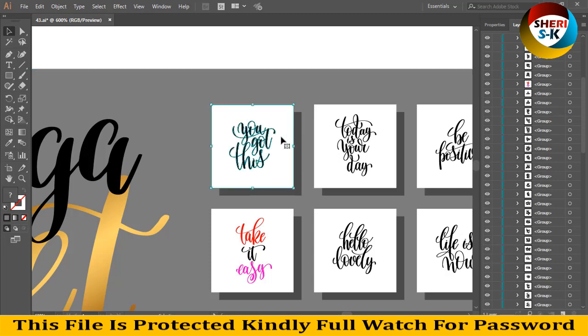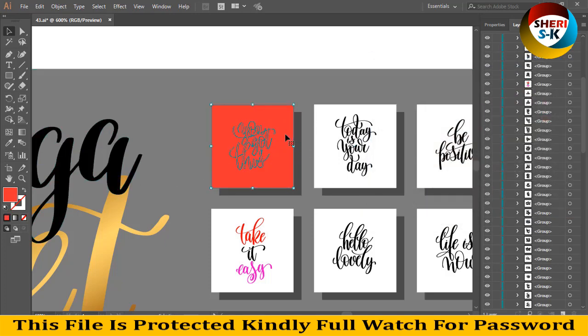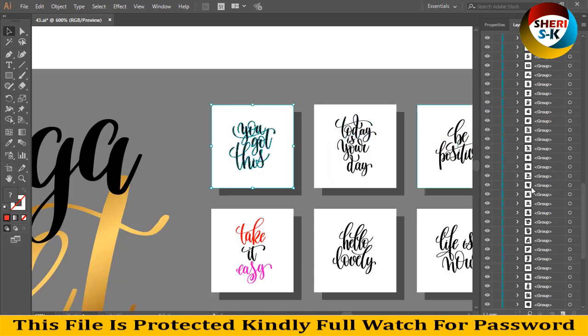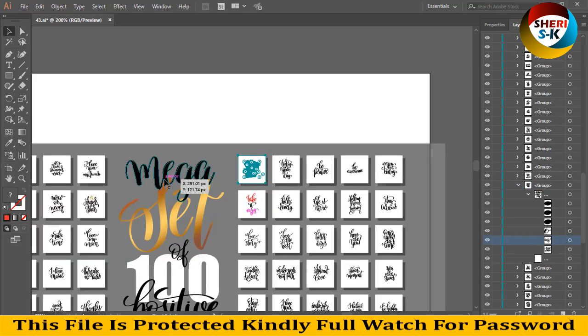For example, otherwise you select any, click on anywhere, and then you can change color, and you can see just change background color. So first you need or you find group, and then you can edit. For example, this, extract this, and then extract quotes one by one. You can change it.